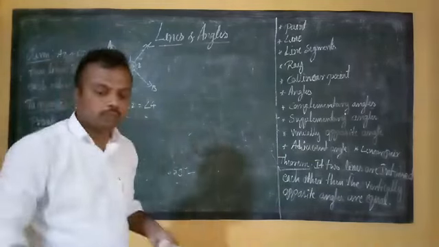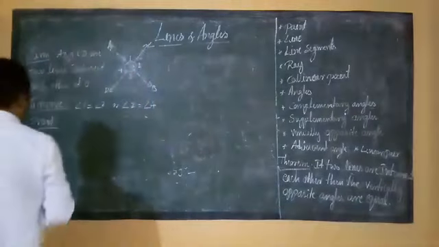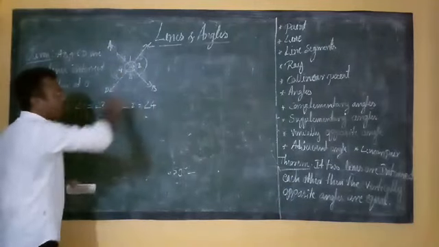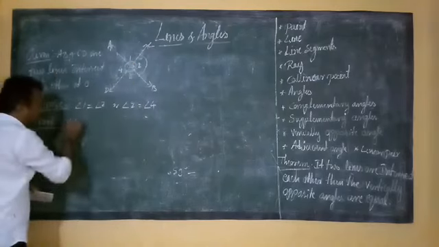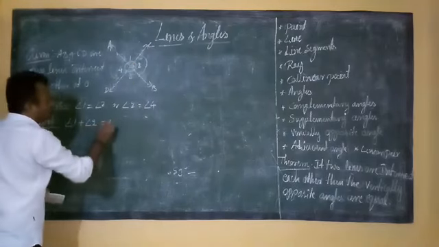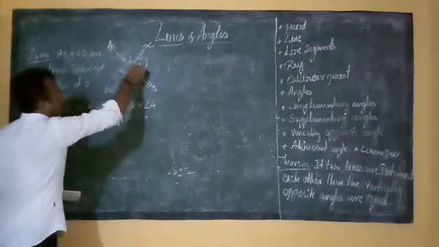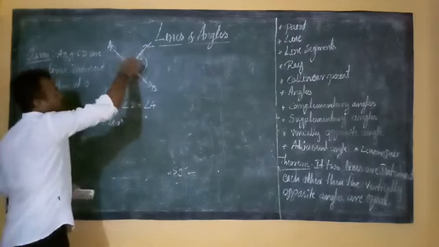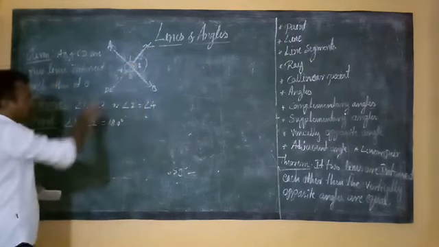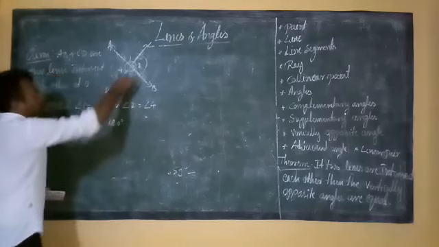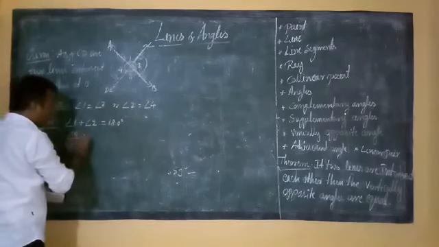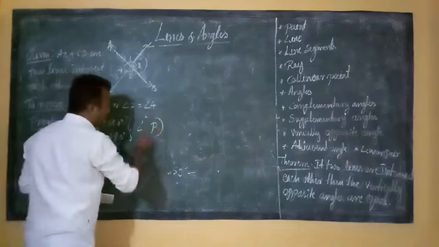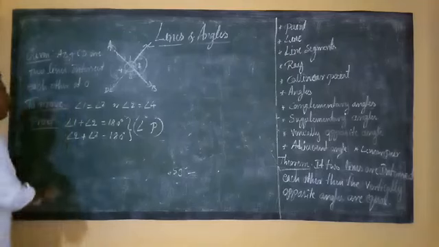So how do we do the proof? See students, first of all we have to consider angles like this. Angle 1 plus angle 2 is equal to 180 degrees. Correct? Because this is a straight line and this line is standing on another line, these two become a linear pair. Therefore angle 1 plus angle 2 is equal to 180 degrees, and then angle 2 plus angle 3 is equal to 180 degrees, because of linear pair. Correct?